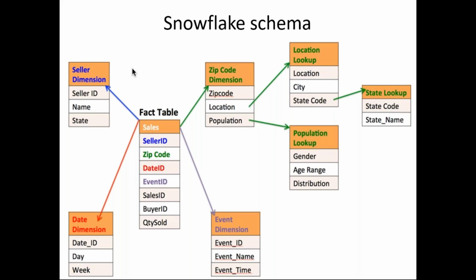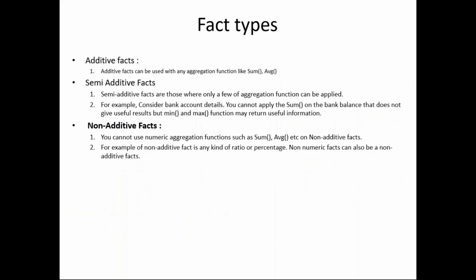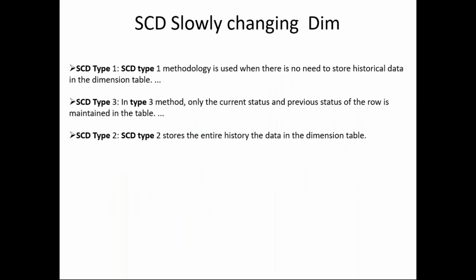Compared with the snowflake schema, which is the fastest one? Star schema is faster. Why? Because the fact table and dimension tables are directly connected to each other. Clear? Any questions here? Right.